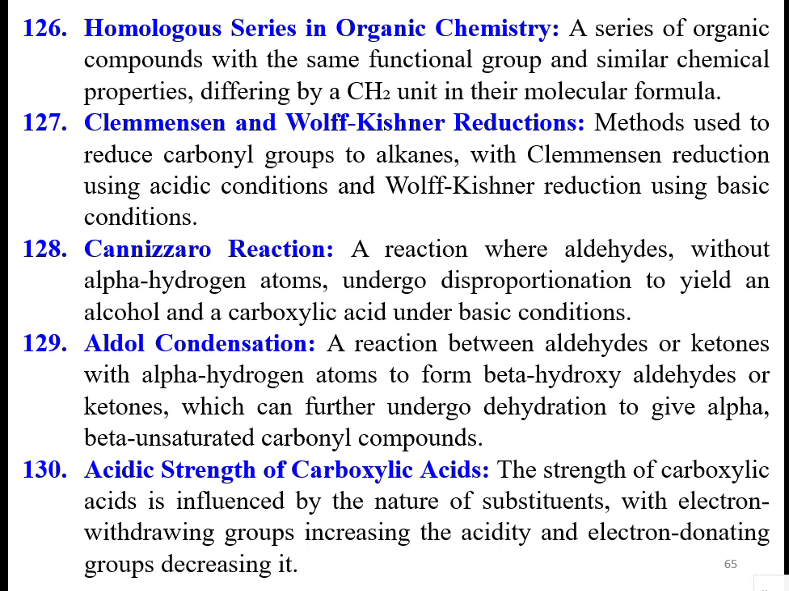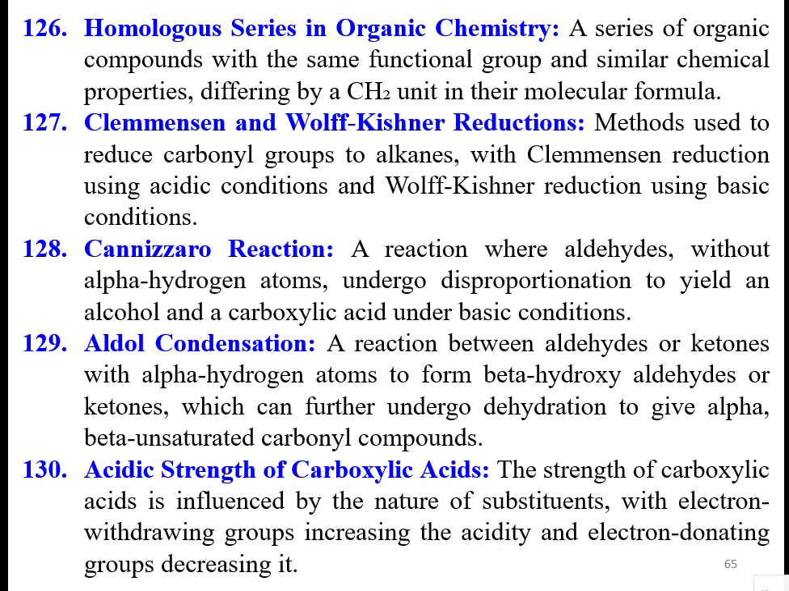Then Clemmensen and Wolff-Kishner reductions. These are methods used to reduce carbonyl groups to alkanes, with Clemmensen reduction using acidic conditions and Wolff-Kishner reduction using basic conditions. These are the reactions.